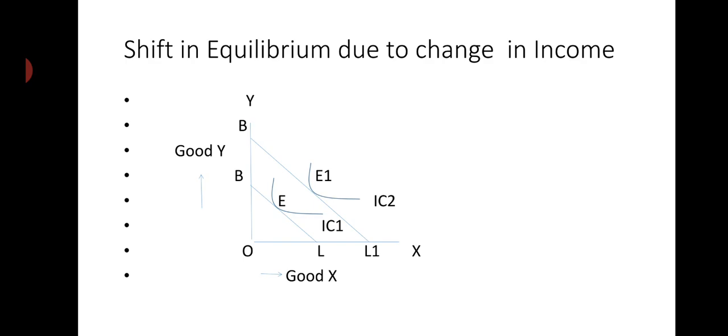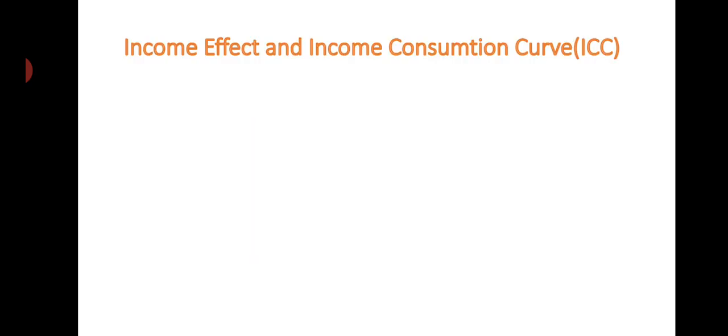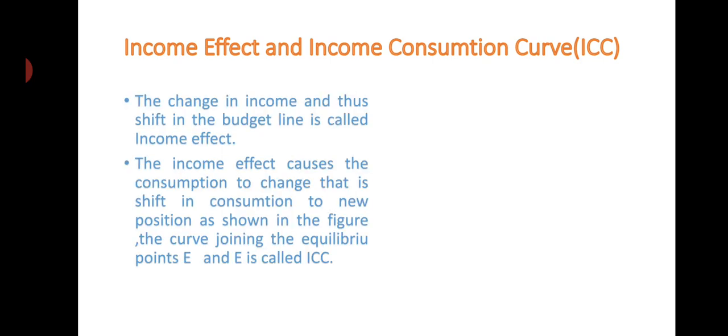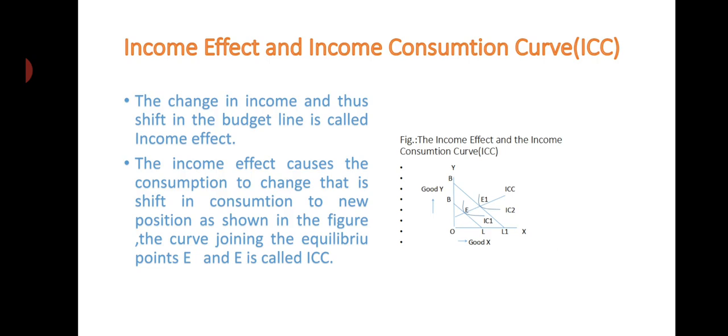It can be a forward income effect if the income rises, or a backward income effect. It can be a positive income effect, or it can be a negative income effect. So income can rise, income can fall, and accordingly the consumption can shift. So there is the income effect and the consumption effect. The shifting of the budget line is called the income effect.